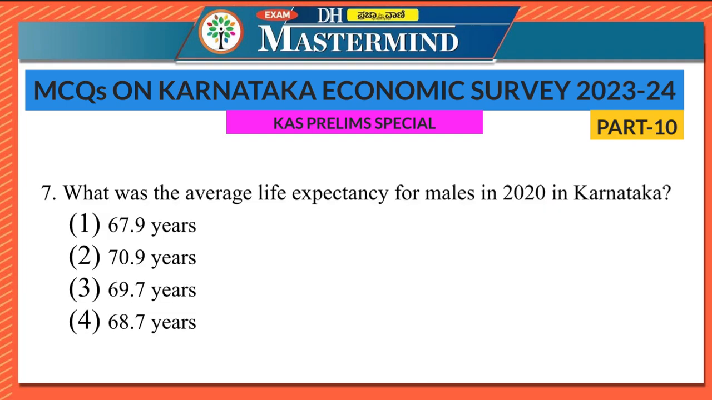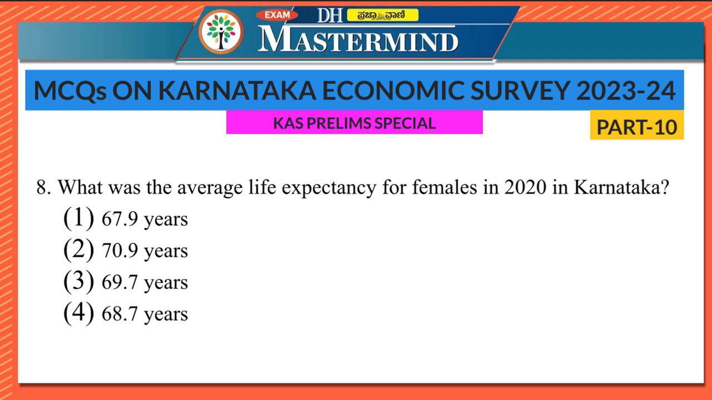Seventh question says, what was the average life expectancy for males in 2020 in Karnataka? 67.9, 70.9, 69.7, 68.7. So the right option is option 3, 69.7 years. So average life expectancy for males means on an average, a male would live for 69.7 years in the state of Karnataka. So this is the average life expectancy for males.